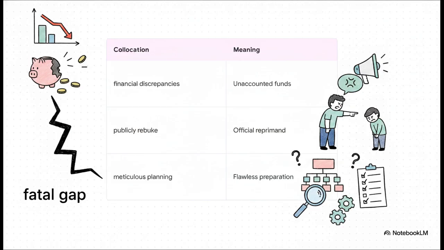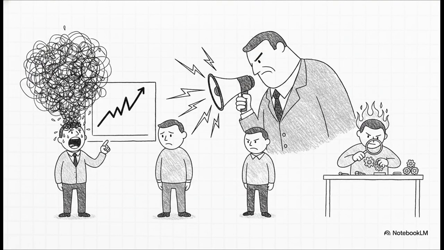attention to the tiniest of details. Let's tie that all together. Picture an auditor confronting an employee. The employee offers a highly verbose, overly talkative explanation to try and hide the truth, but it totally fails, highlighting a major financial discrepancy. Because of this fatal gap in the numbers, the boss issues a severe public rebuke.